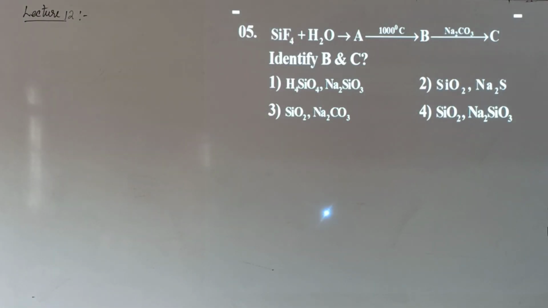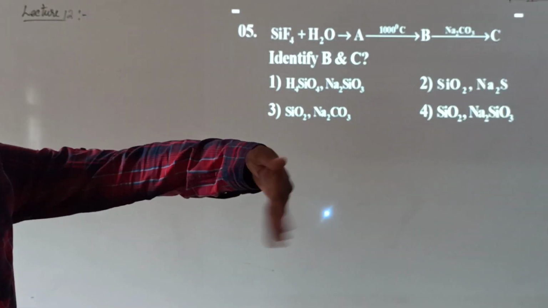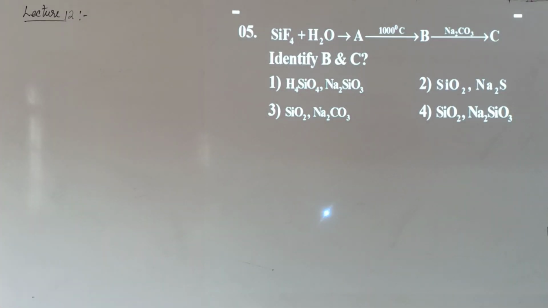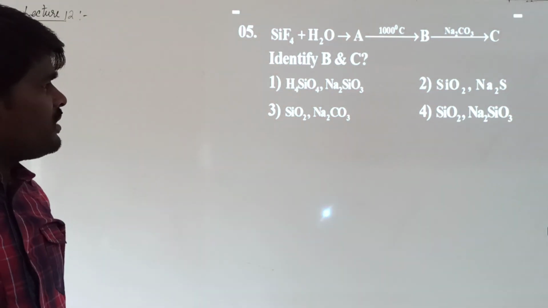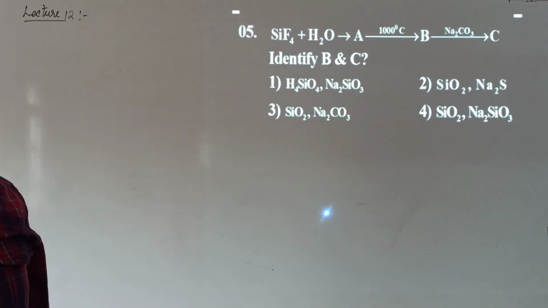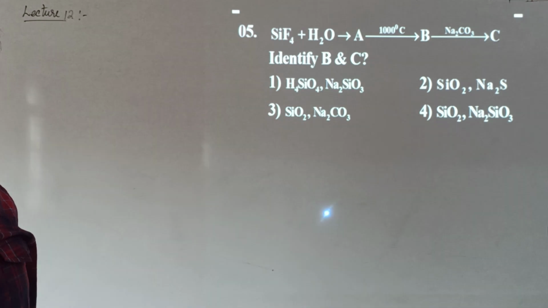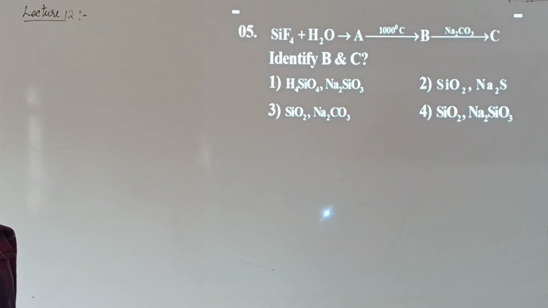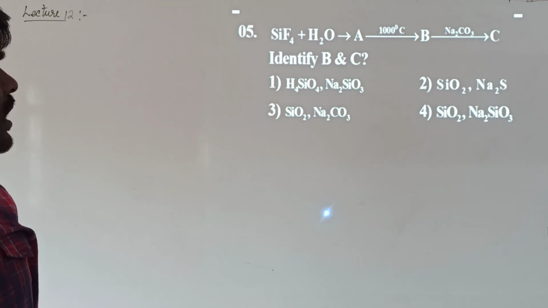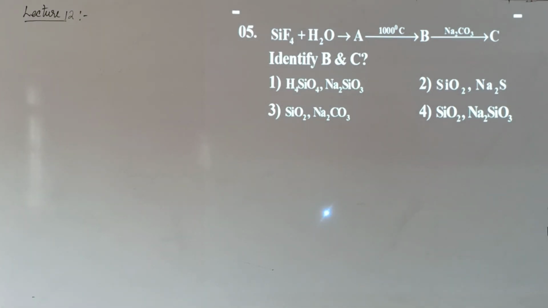Here we have an equation. Try to understand the equation. Silicon tetrafluoride on reaction with water gives a compound A. When A is heated at a temperature of 1000 degrees Celsius, it gives B, and when this B is treated with sodium carbonate, it gives a compound called C. So he is asking us to identify B and C in the equation.